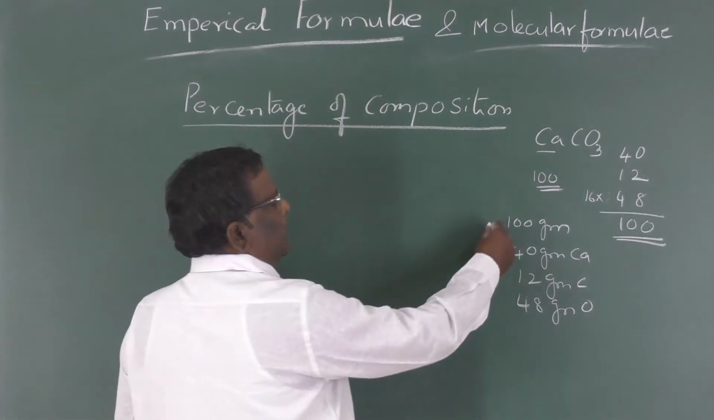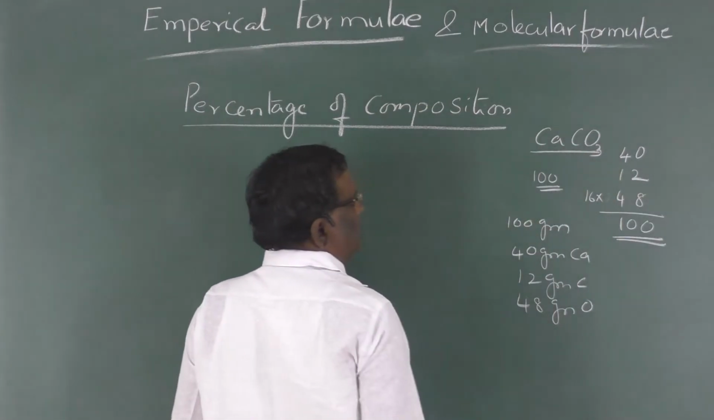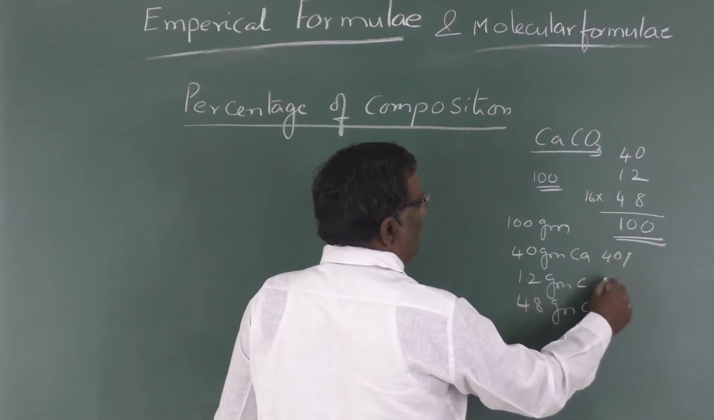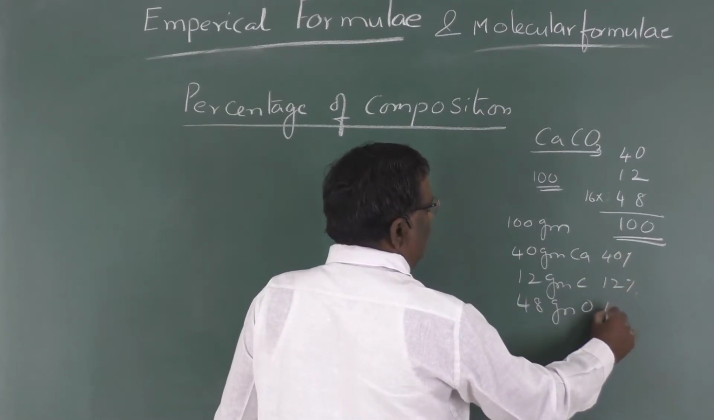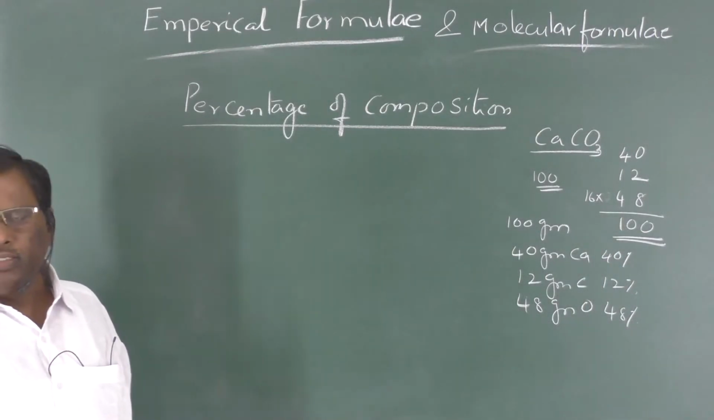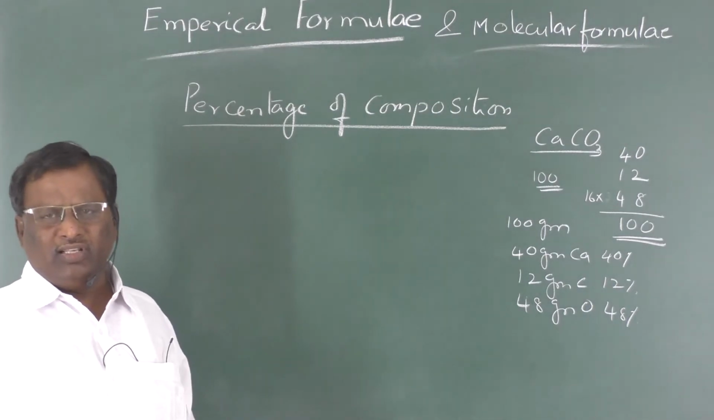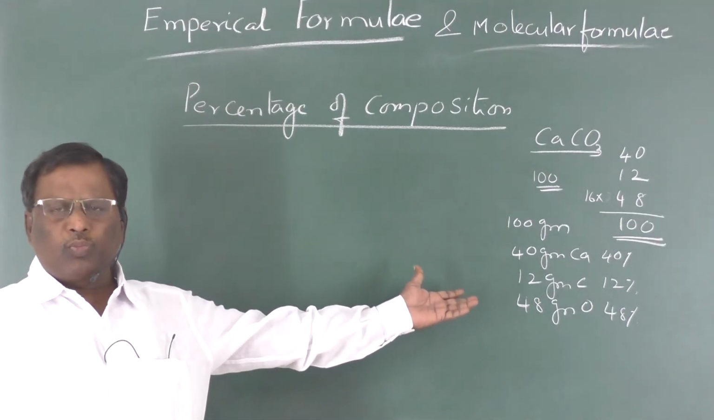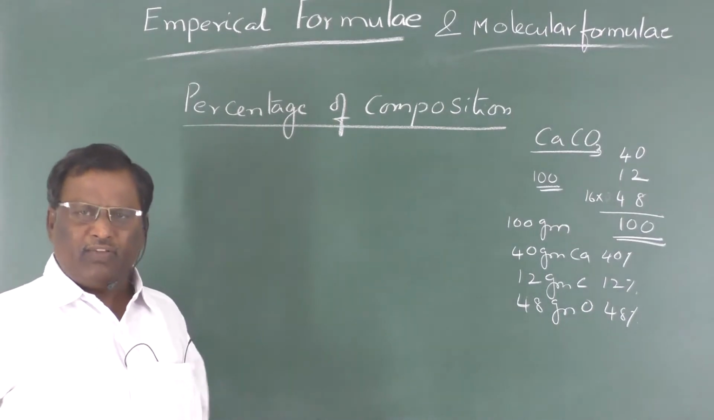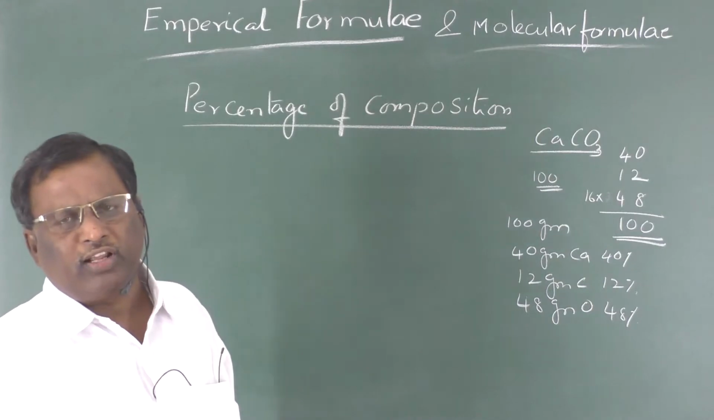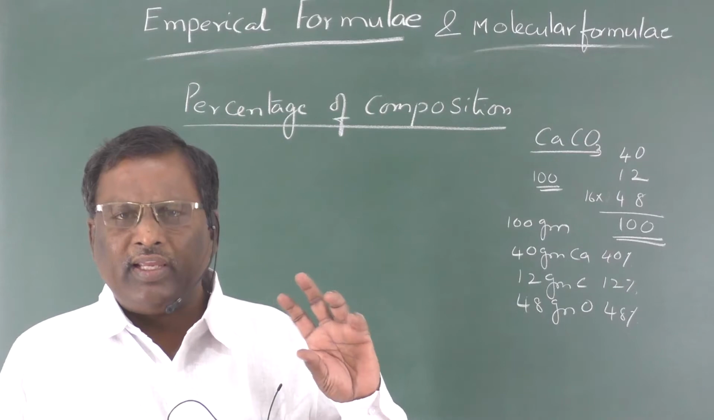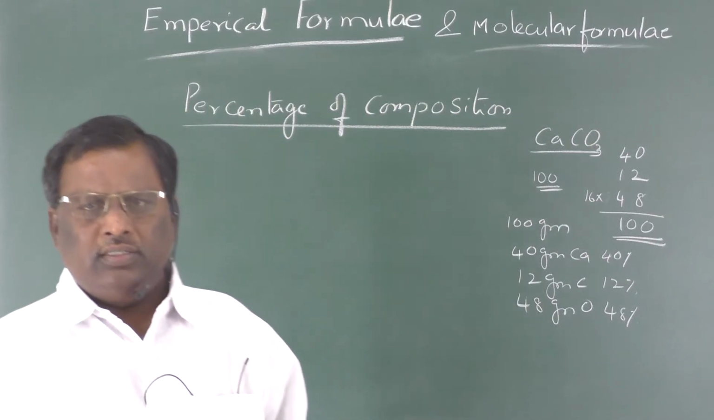So these are the percentages themselves. That means calcium carbonate contains 40% calcium, 12% carbon and 48% oxygen. That we call the percentage of composition. Since the calcium carbonate molecular weight is 100, it is easy for us to get it. But if a compound's molecular weight is not 100, in such cases we have to calculate the percentages separately.